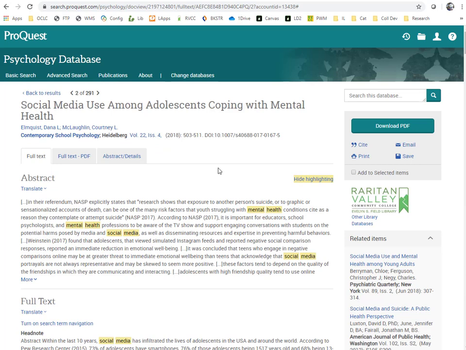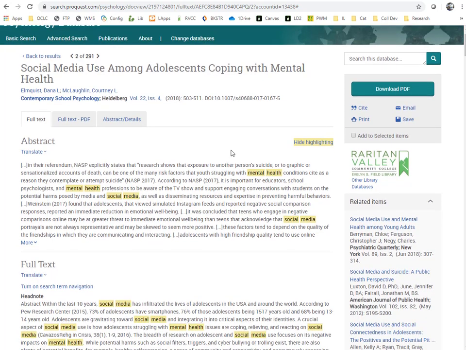Now I need to skim through the article to see if it answers my question and is an empirical research study. I'm going to read the full-text PDF version so I can see the original layout. It also looks like the beginning of the abstract was left off on this screen.